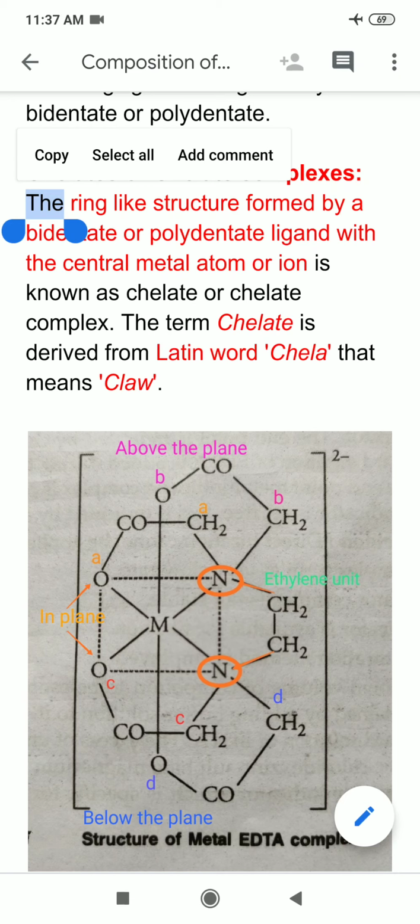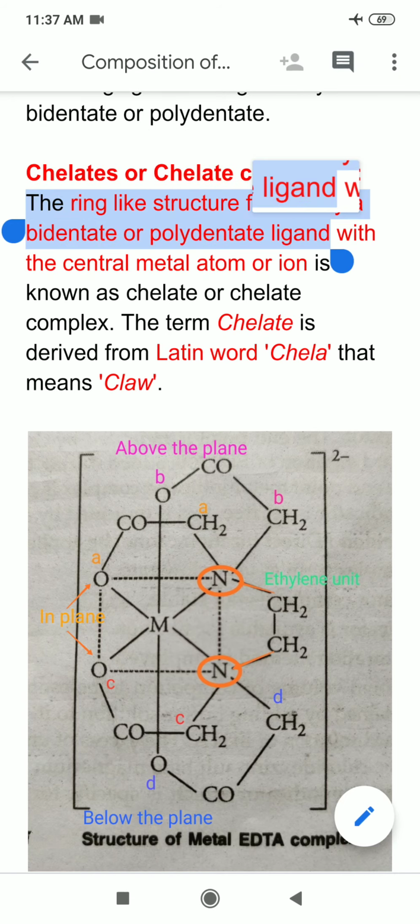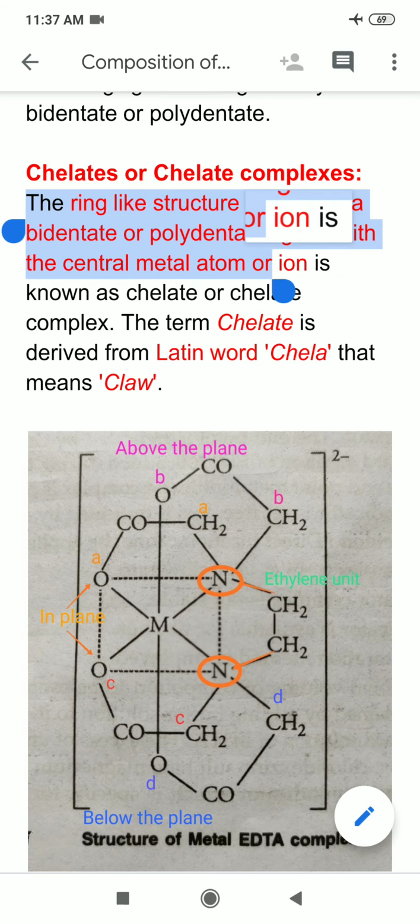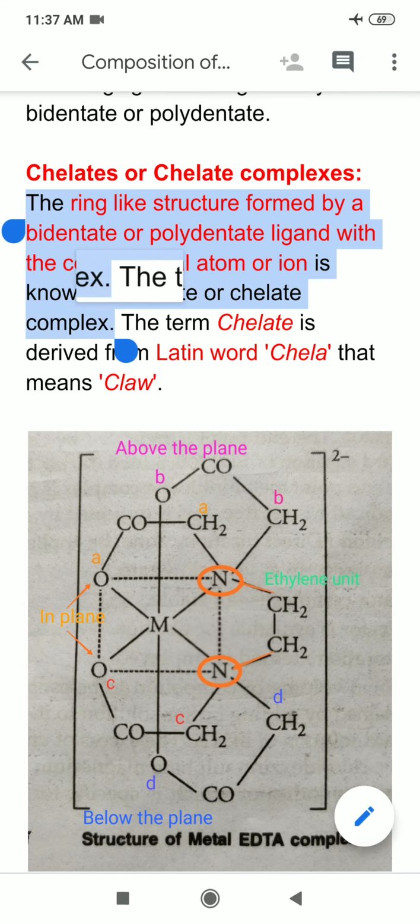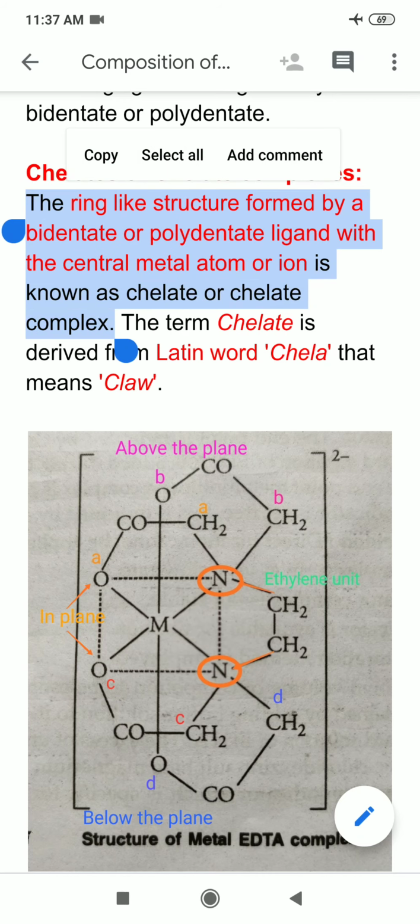So what are chelates? The ring-like structure formed by a bidentate or a polydentate ligand with the central metal atom or ion is known as a chelate or chelate complex. Please keep in mind that chelate complexes are not formed by monodentate ligands. They are formed only by bidentate or polydentate ligands, because a ring can only be formed if we have a ligand which can coordinate to the same metal atom or ion through two sides or more.